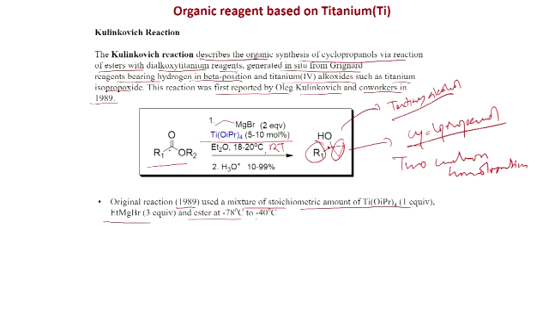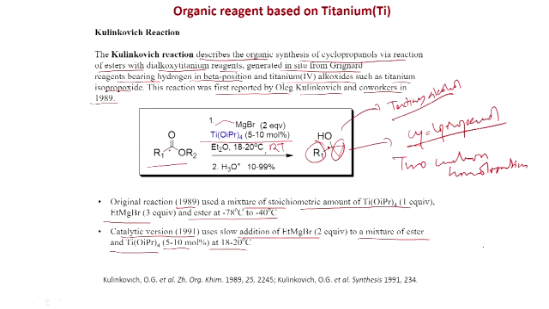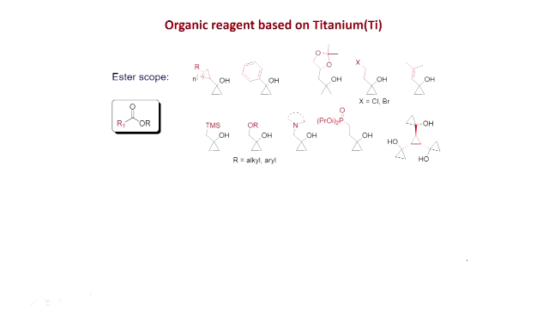The original reaction in 1989 used a mixture of stoichiometric amount of titanium isopropoxide, 1 equivalent, ethyl magnesium bromide, 3 equivalents, and ester at minus 78 degrees to minus 40 degrees centigrade. And the catalytic version in 1991 uses slow addition of ethyl magnesium bromide to a mixture of ester and titanium isopropoxide, 5 to 10 mole%, at minus 80 to 20 degrees centigrade. So, the catalytic version was developed later, as you can see here, and this was the initial paper, and then the catalytic version.